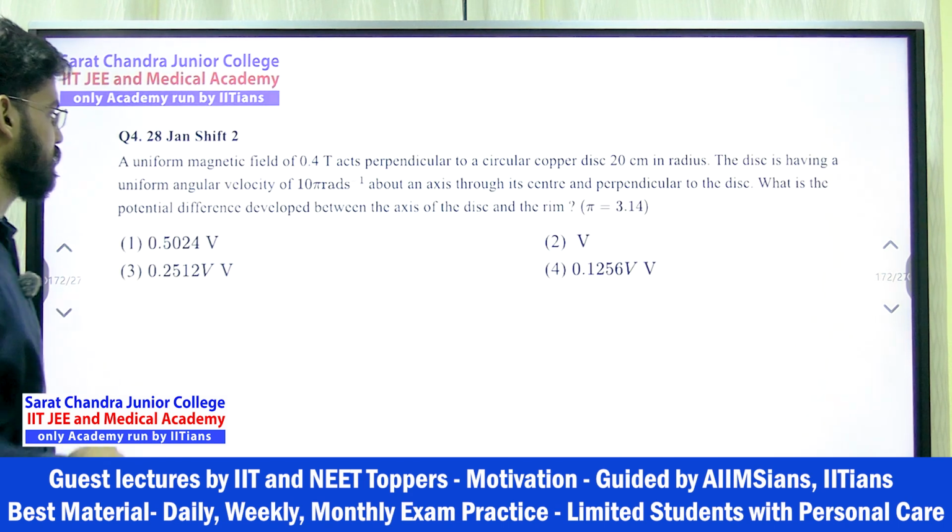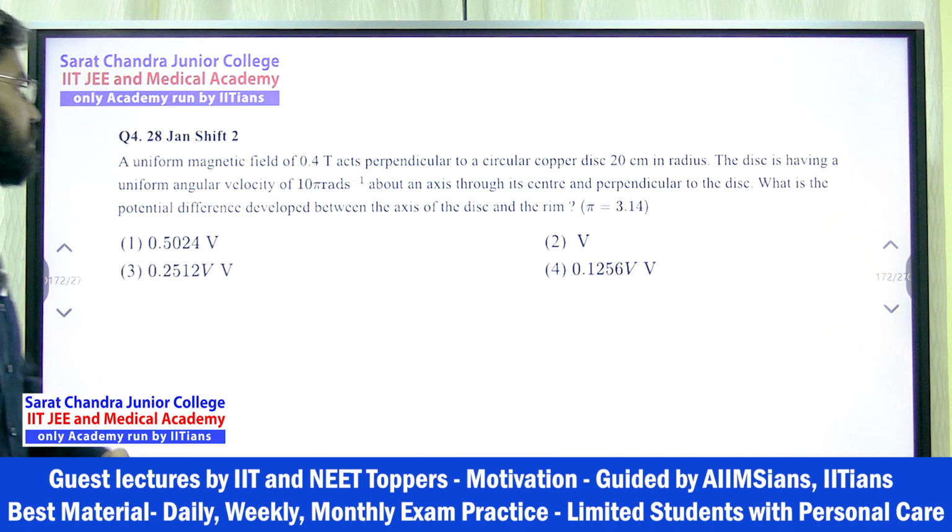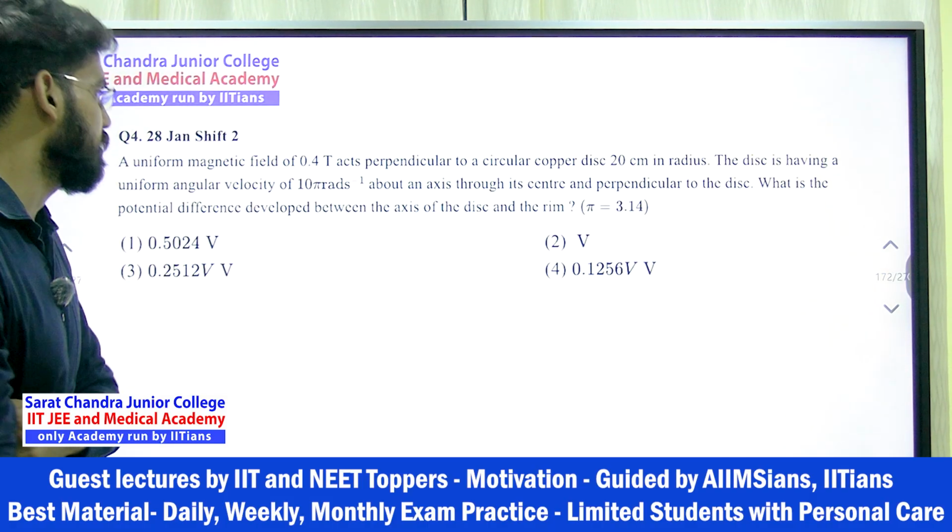Next, fourth is saying a uniform magnetic field of 0.4 Tesla acts perpendicular to a circular copper disc 20 cm in radius. The disc is rotating with a uniform angular velocity of 10 pi radian per second.